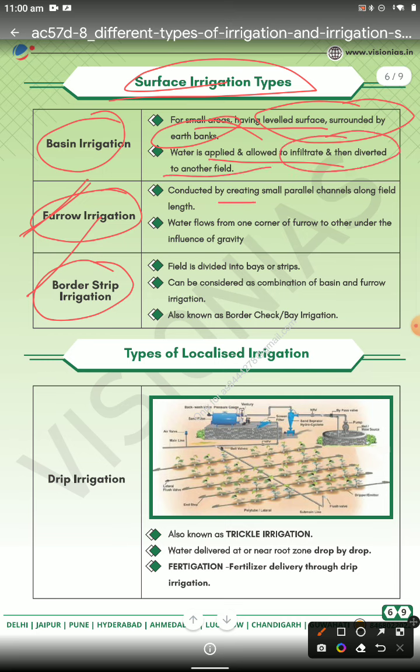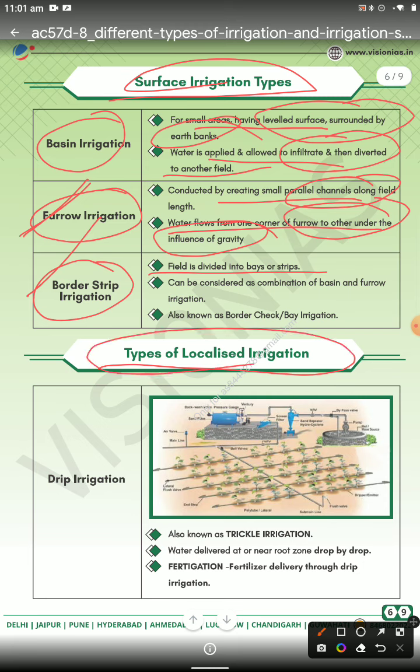The furrow method involves creating small canals in the field, and the water flows under the influence of gravity, and the field is divided. The first type of localized irrigation is your drip irrigation. You have a lot of information because of the drip irrigation.